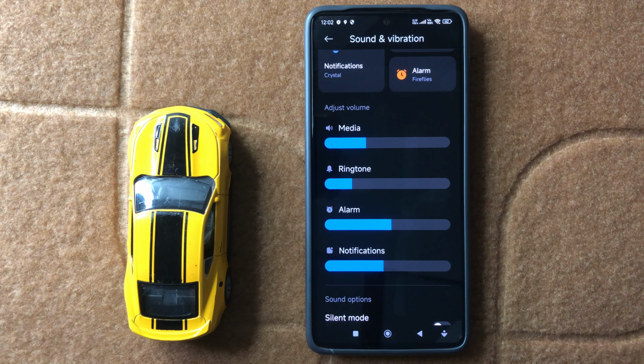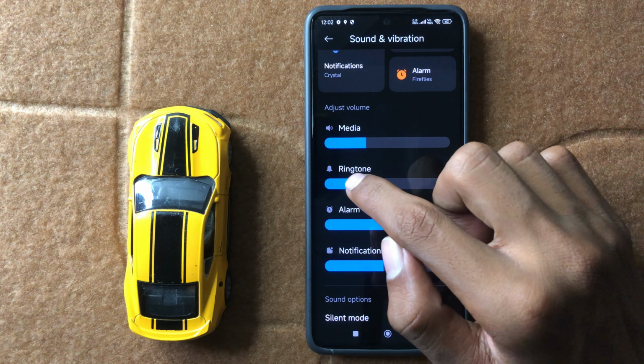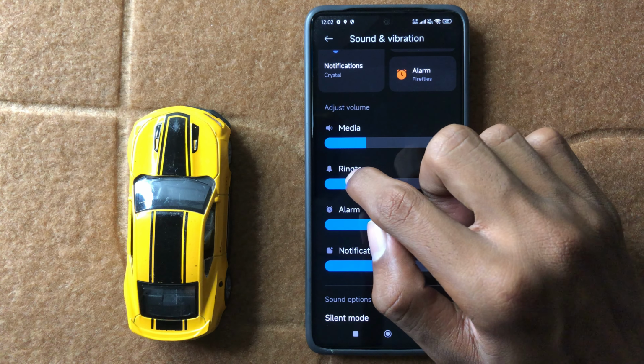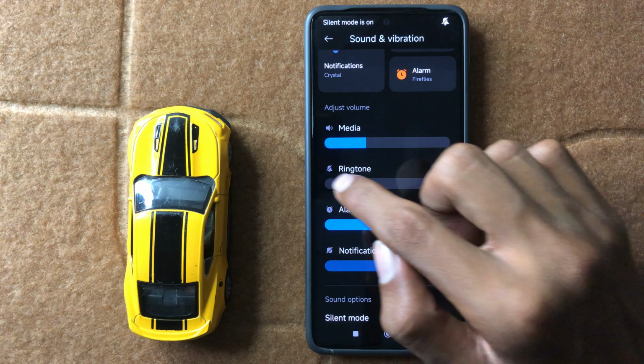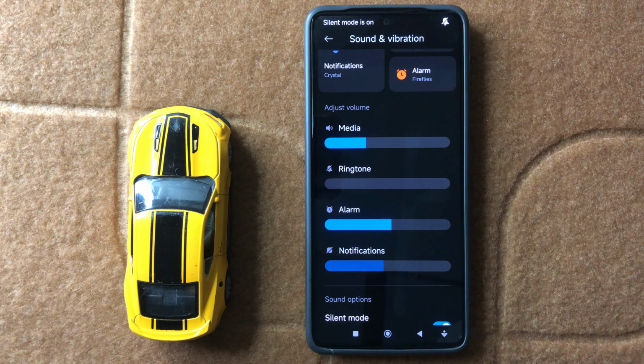If you want to mute your ringtone, then simply swipe left to mute your ringtone. Your ringtone will mute. Another way to mute your ringtone is